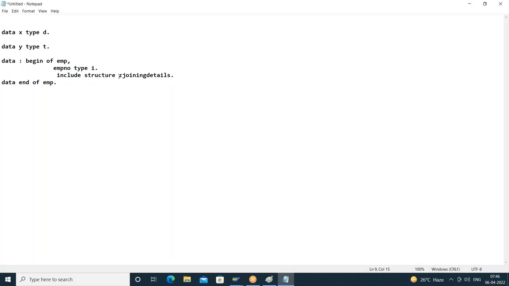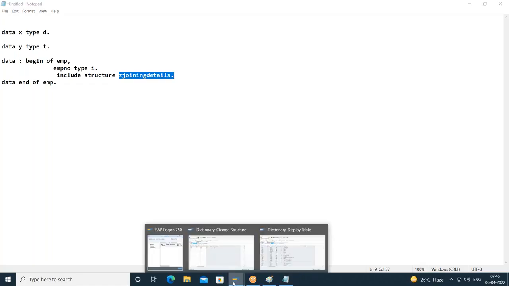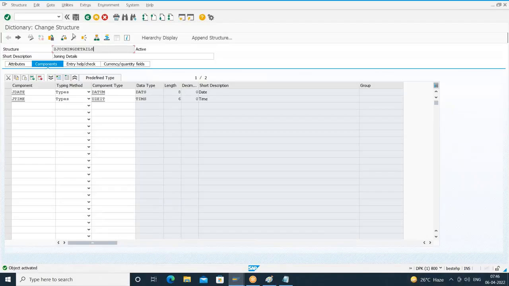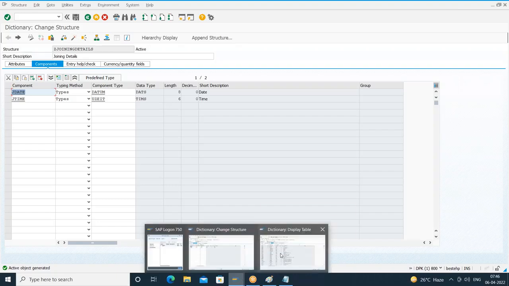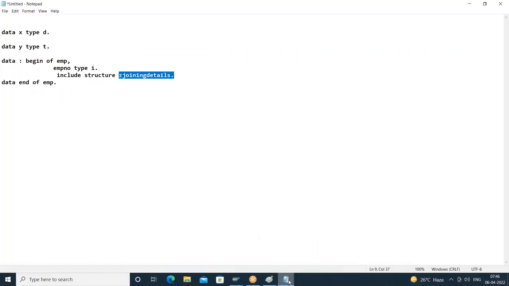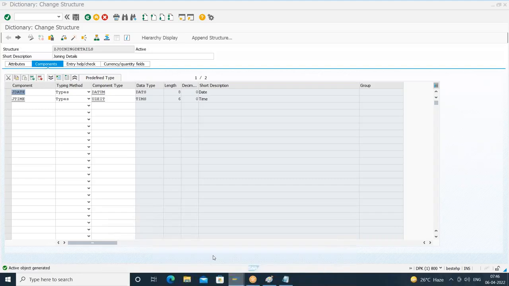First it will check whether it is available locally. If it is not available locally, it will check globally in the database. Yes, it is there in the database. Like this, we can include this global structure in our programs by using the same keyword, include structure. Done. So we are done with the structure creation. Any questions so far?